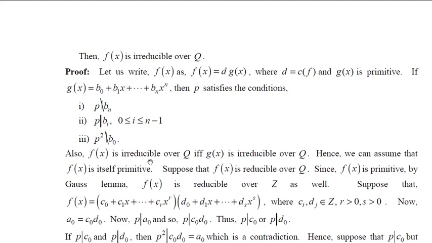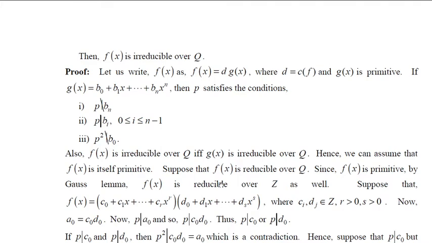Let's assume, for contradiction, that f(x) is reducible over Q. Since f(x) is primitive, by Gauss lemma, we know that f(x) is reducible over Z as well. That's the alternate way in which we can use Gauss lemma.